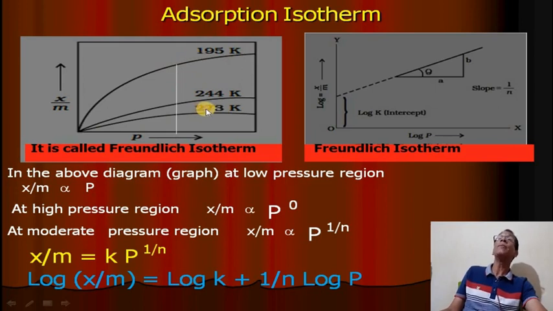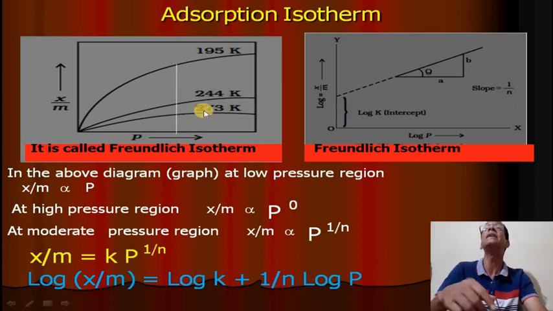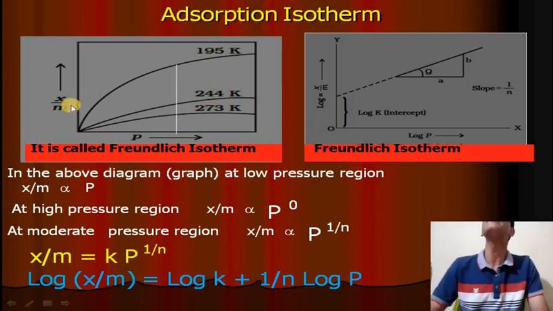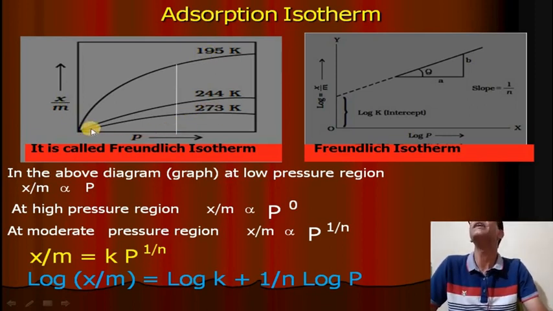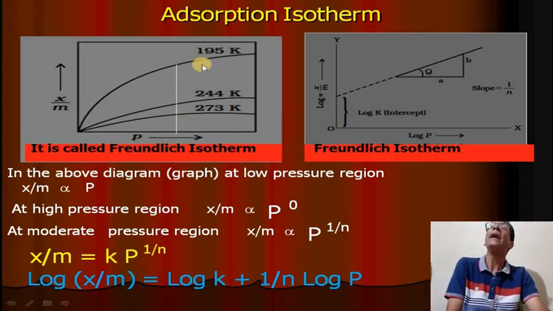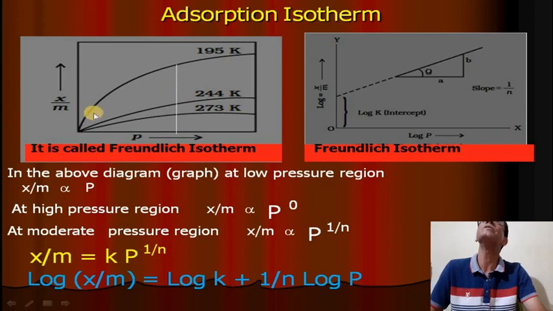Each graph is at a constant temperature. These are the three graphs for three temperatures, where the rate of adsorption versus pressure is measured. And you see at very high pressure, the graph is parallel. That means the rate of adsorption is not increasing, it remains constant.